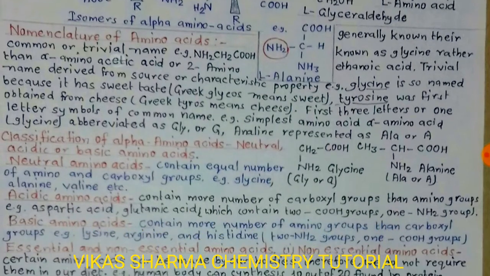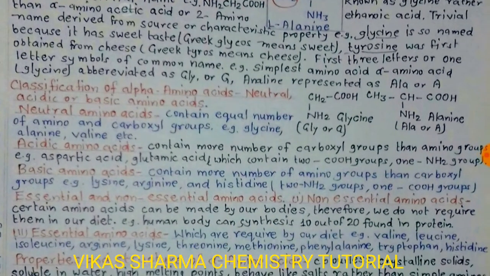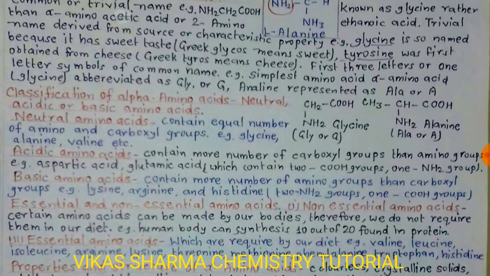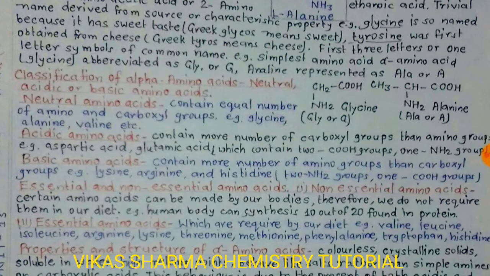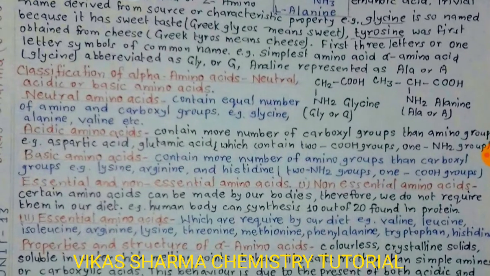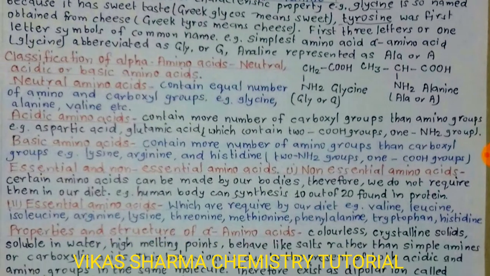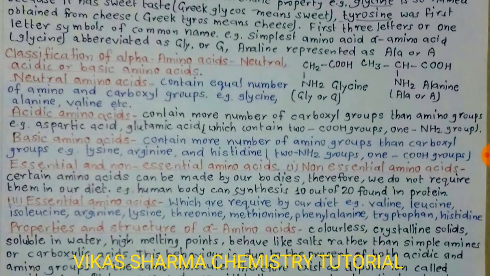So students, how can alpha amino acids be classified? There are three types: neutral, acidic, and basic. Neutral amino acids contain an equal number of amine and carboxyl groups, for example glycine and alanine. Acidic amino acids contain more carboxyl groups than amino groups, for example aspartic acid and glutamic acid. Basic amino acids contain more amino groups than carboxyl groups, for example lysine and arginine.